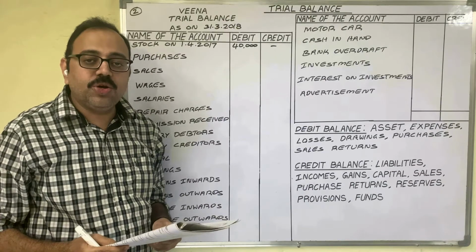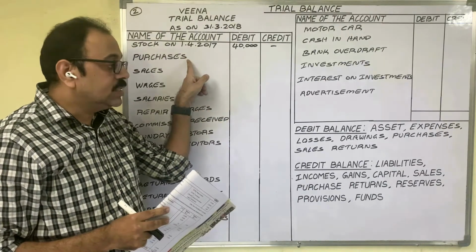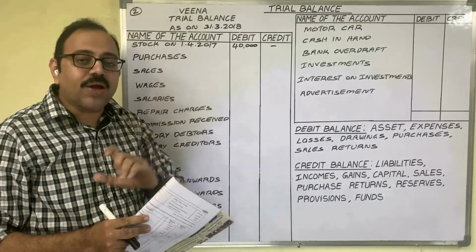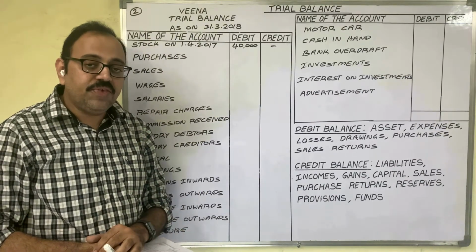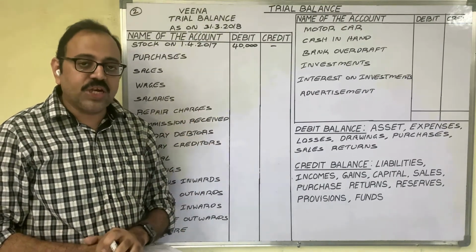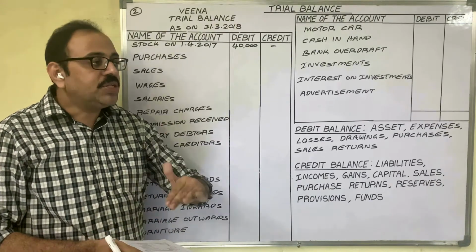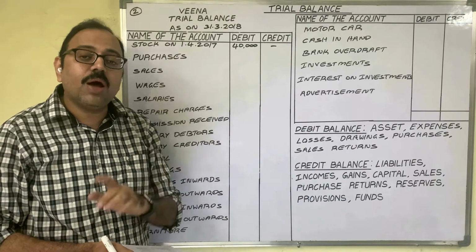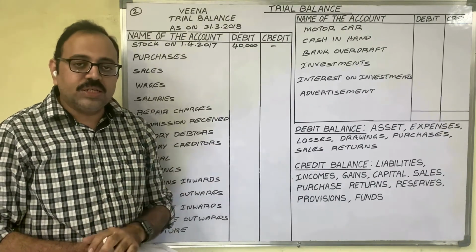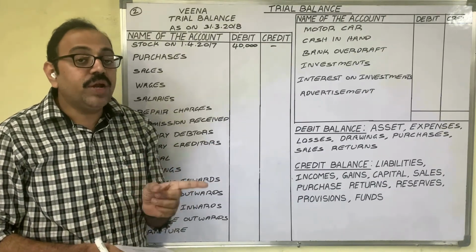Purchases 90,000 rupees. Purchases is related to the goods account. So whenever we buy goods, in the journal entry we have to debit the purchases account. For example, purchased goods from Rama. The journal entry is purchases account debit to Rama account. Cash purchases. The entry is purchases account debit to cash.